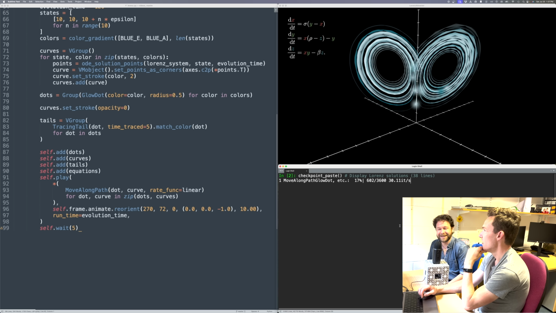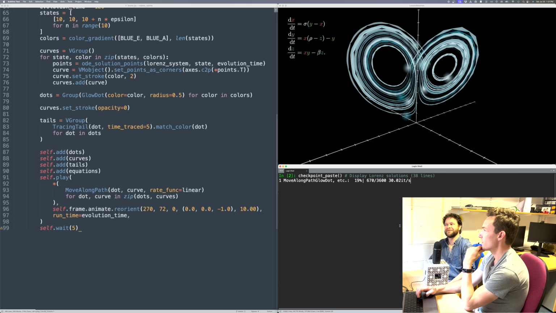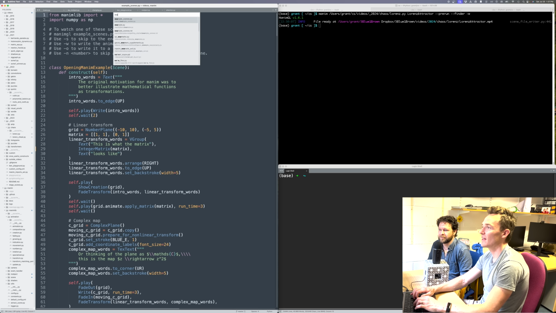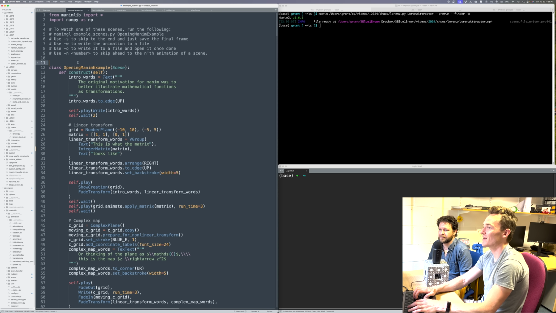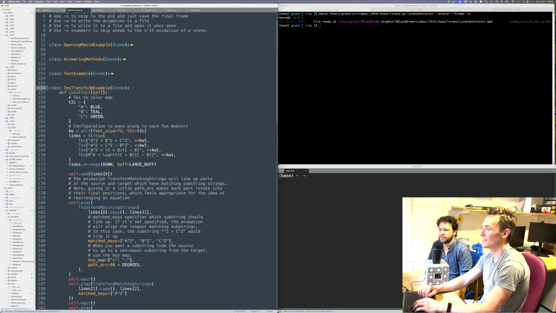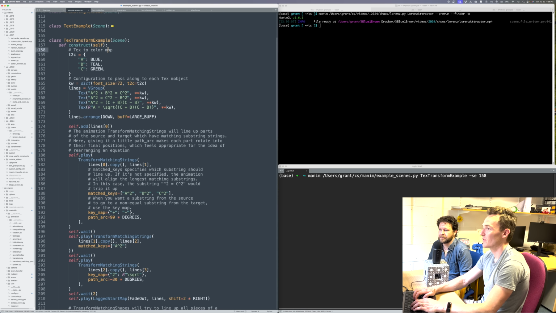Being able to break the text into mathematical parts is extraordinarily useful if you want to highlight mathematical parts. And it's something that would be a real pain to do in any other context. Yeah, here, you know what I maybe should say? I have some example scenes basically. So this is my intention. Hey, if you wanted to get started, just look at a couple of these examples. And so if you wanted to see what working with some tex might look like.